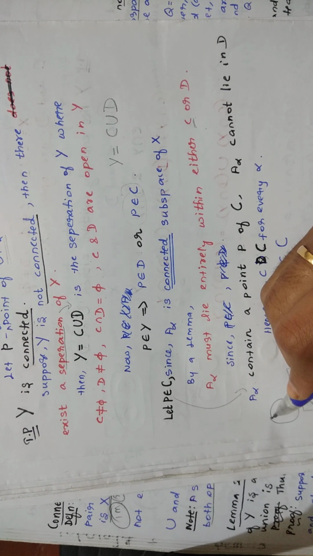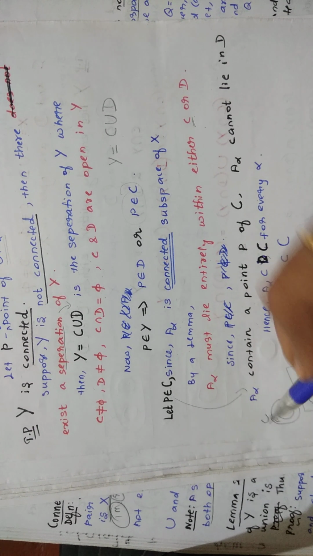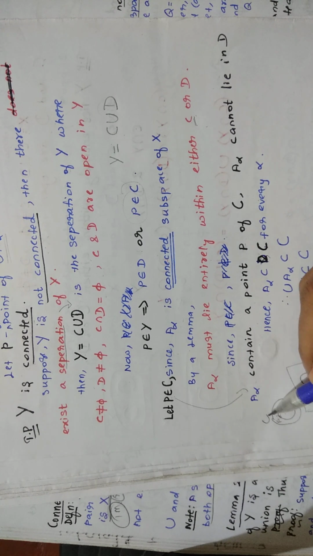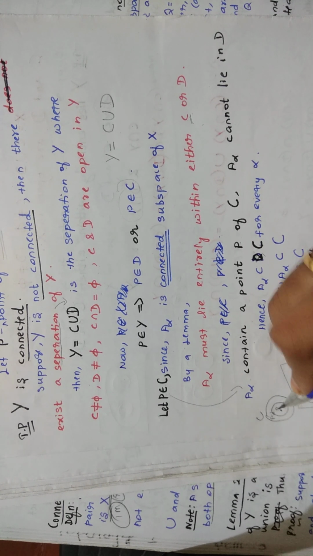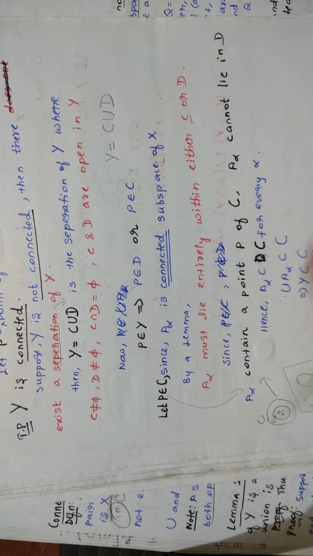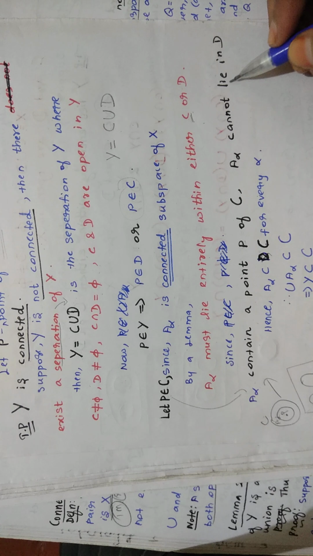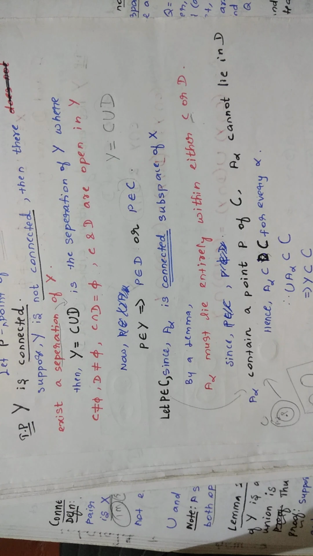You have C, and A alpha is within this C. Already you have a point P within this C. So from this you write A alpha contains a point P of C. If that is so, then A alpha cannot lie in D, because A alpha is in C, right? How could A alpha lie in D? That is not possible. So A alpha contains a point P of C, and A alpha cannot lie in D.